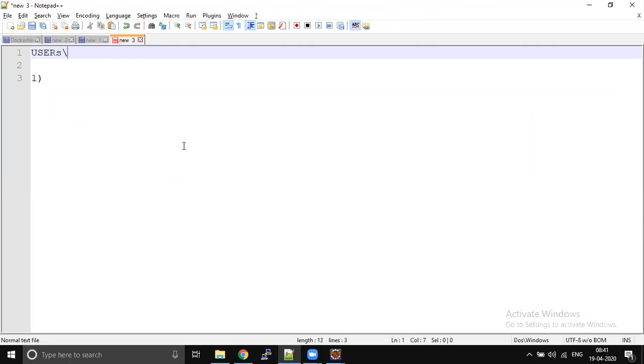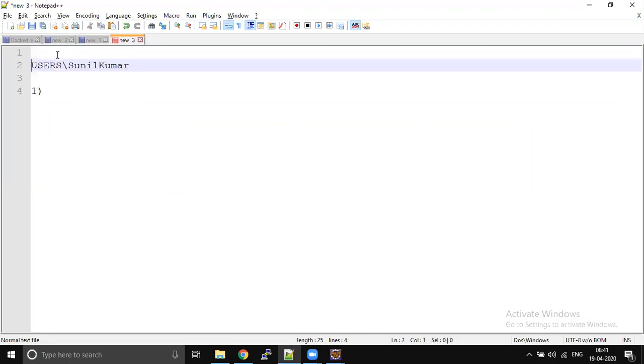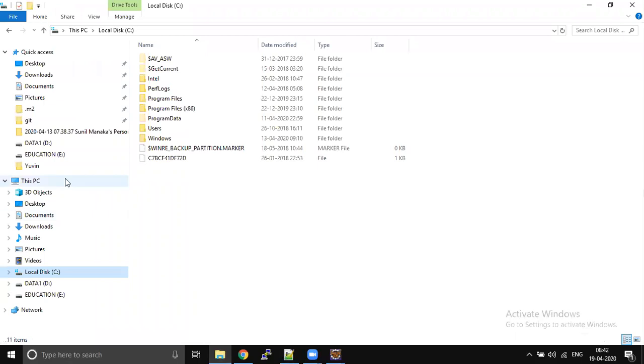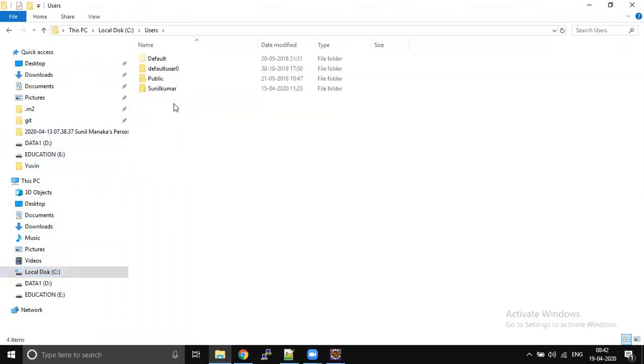For example, if my username is Sunil Kumar, then inside my C drive I will have a users folder, then Sunil Kumar, which is my user ID. Similarly, if you have a Windows system, go to your C drive, and you will see the users folder. Inside that is your user ID.